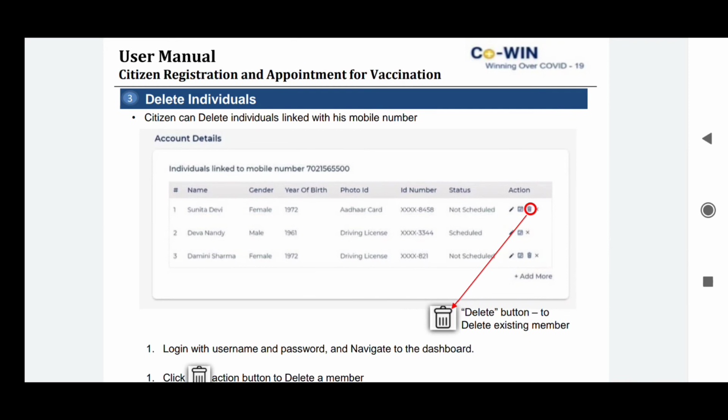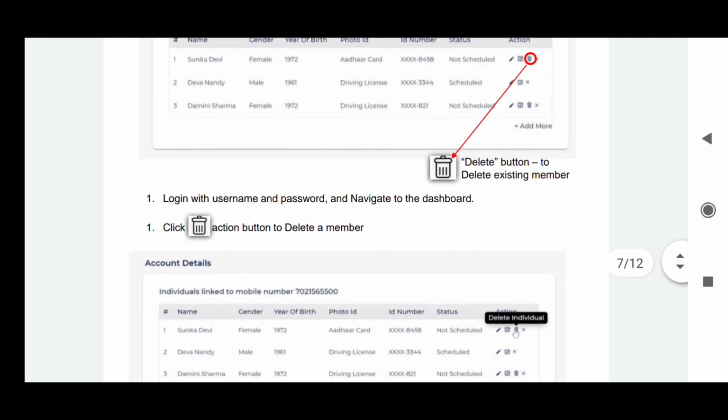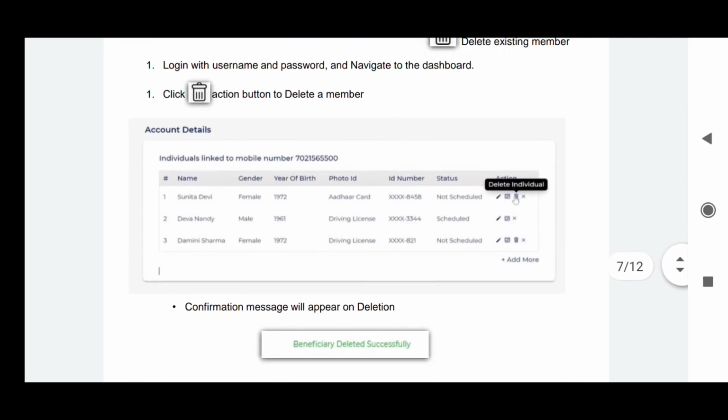And you can also delete individuals if you don't want that person to be vaccinated using your number, or if he is already vaccinated. So you can click on the delete button.